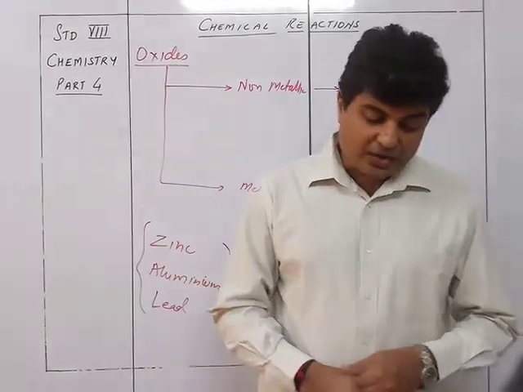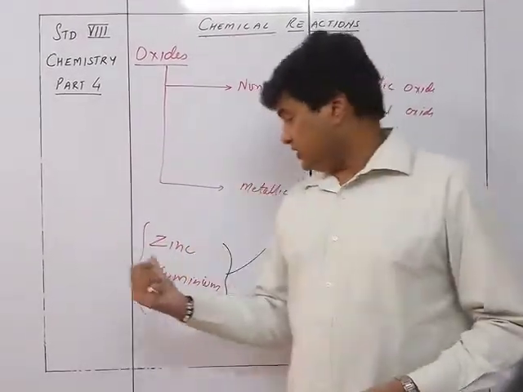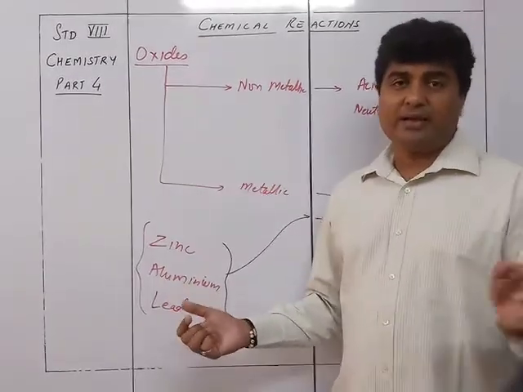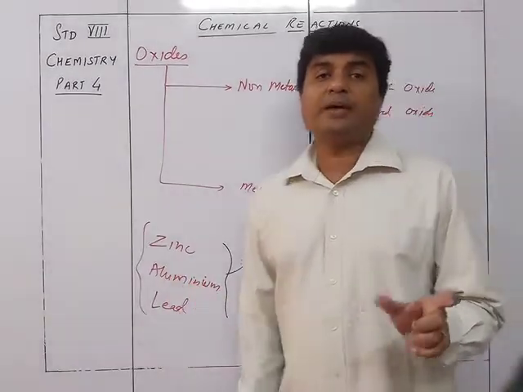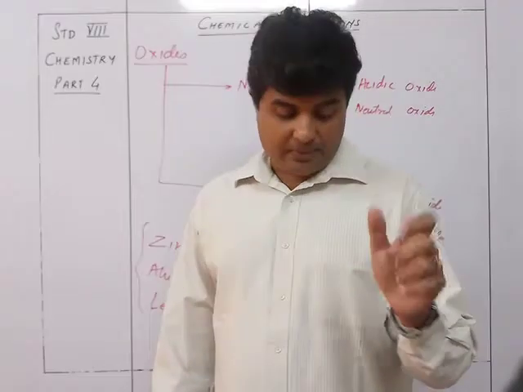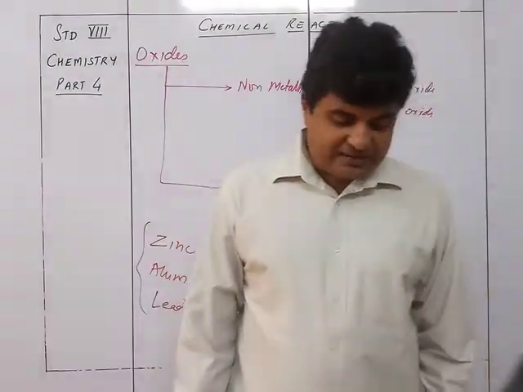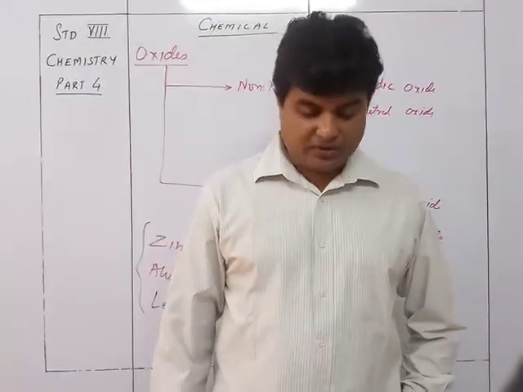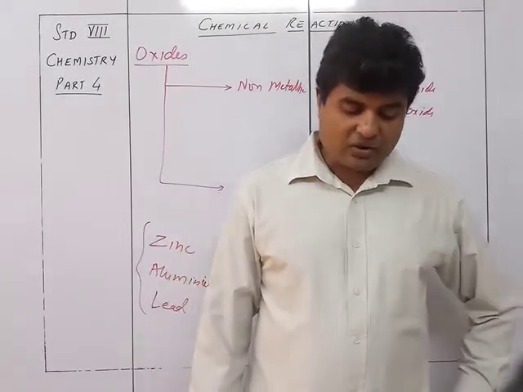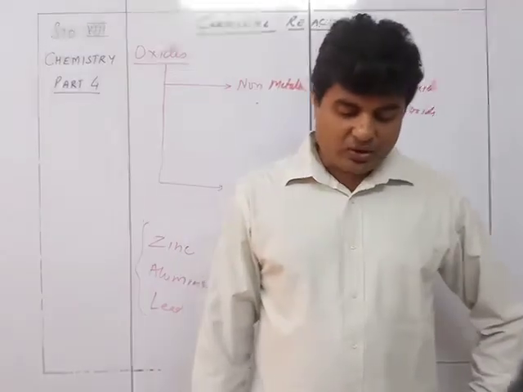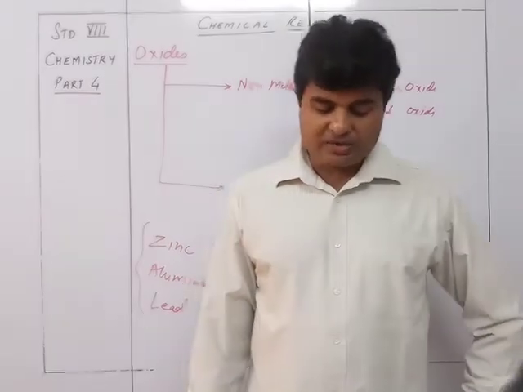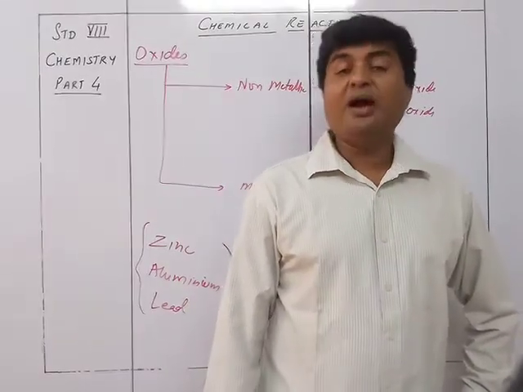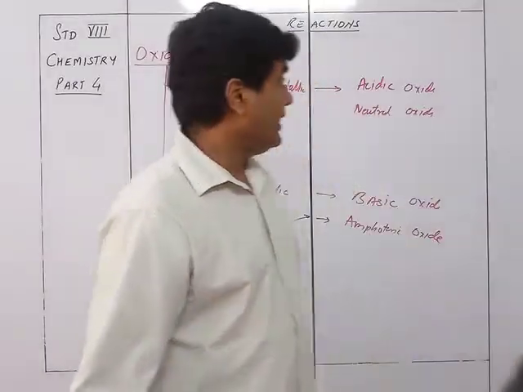And amphoteric hydroxides. The same thing, instead of ZnO, Zn(OH)2, Al(OH)3 will be formed, so that becomes amphoteric hydroxides. Amphoteric hydroxides are hydroxides of metals which react with both acid and base to give you salt and water. So zinc hydroxide Zn(OH)2, lead hydroxide Pb(OH)2, and aluminium hydroxide Al(OH)3 are examples of amphoteric hydroxides.